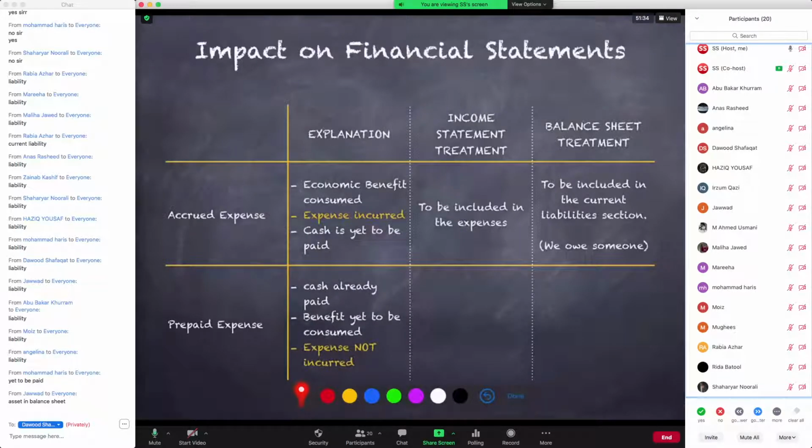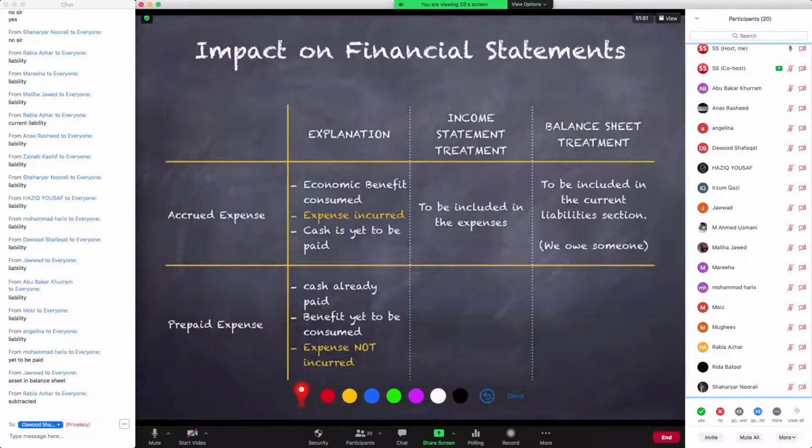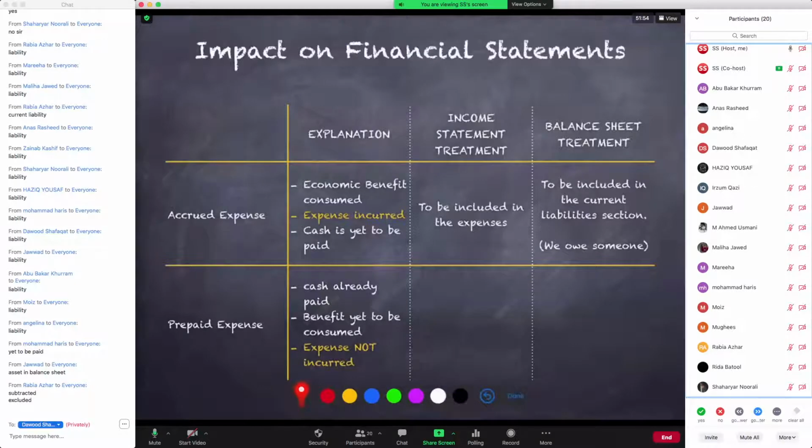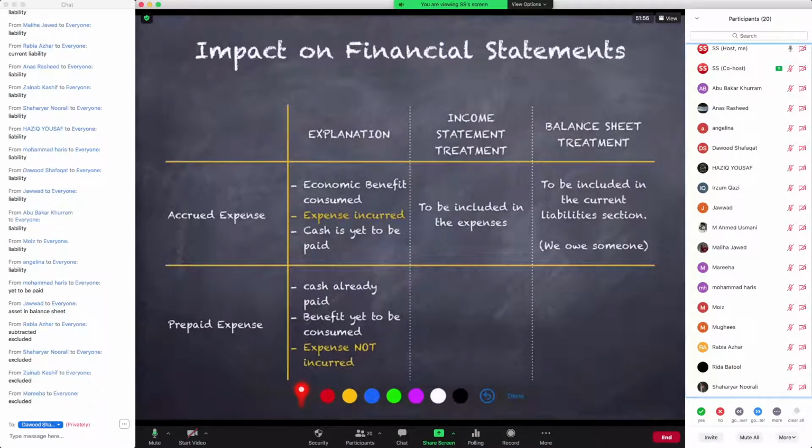Right? So do you understand the explanation of this? And based on that, give me your answer in the income statement wala column. What do you think? Should it be included in our expenses section of the income statement, or should it be excluded from the income statement analysis? A prepaid expense, should we treat it as an expense in the income statement, or should we not treat it as an expense?